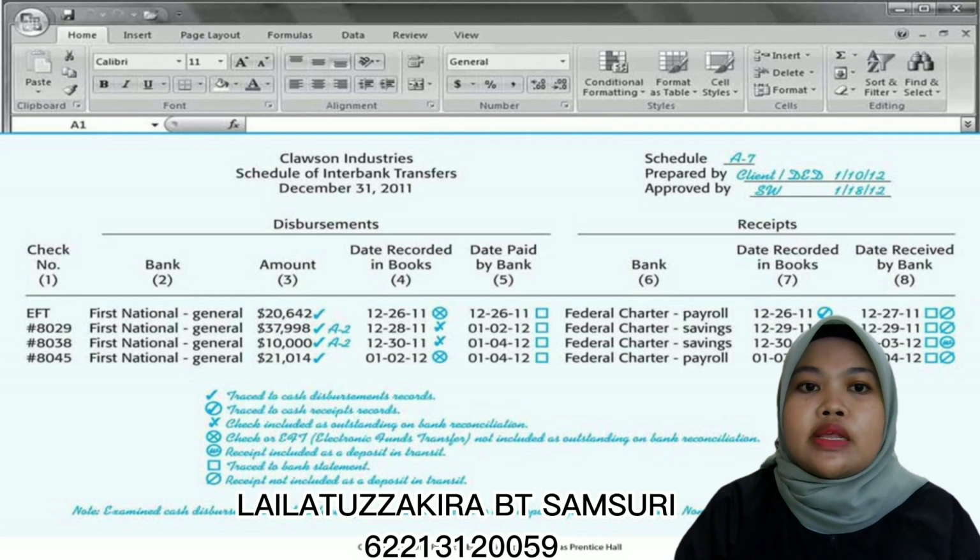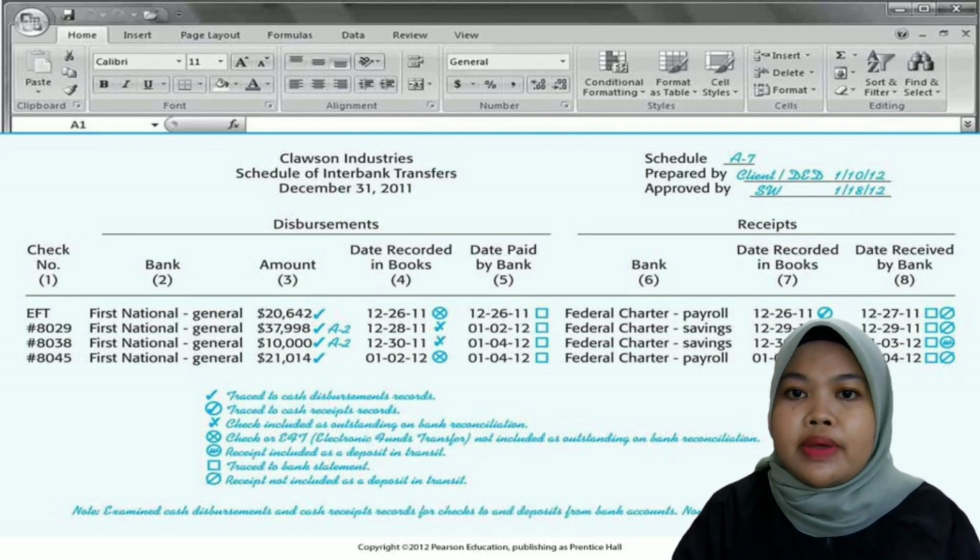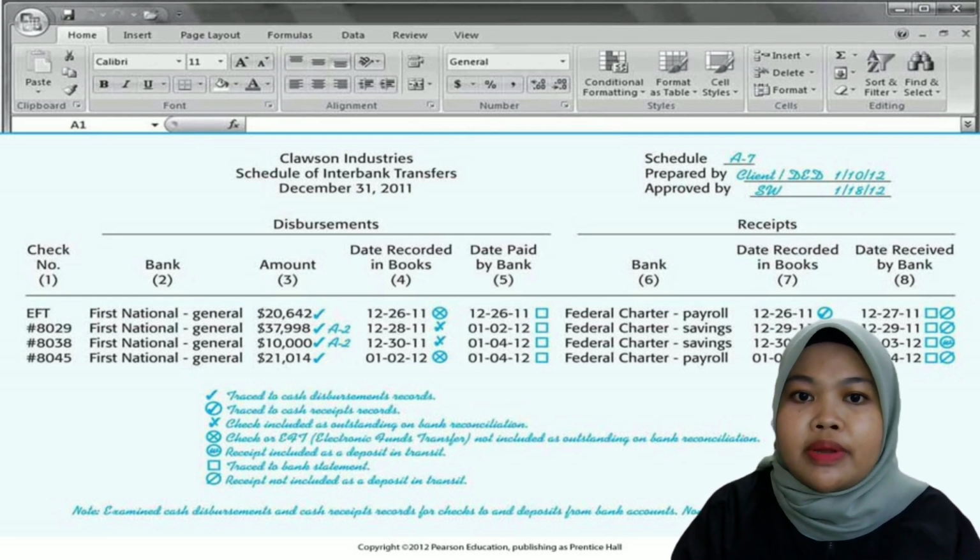Hi, I am Lalatu Zakira binti Samsuri. I will explain part of the interbank transfer schedule. These figures are an example of an interbank transfer schedule. I will explain further information later.